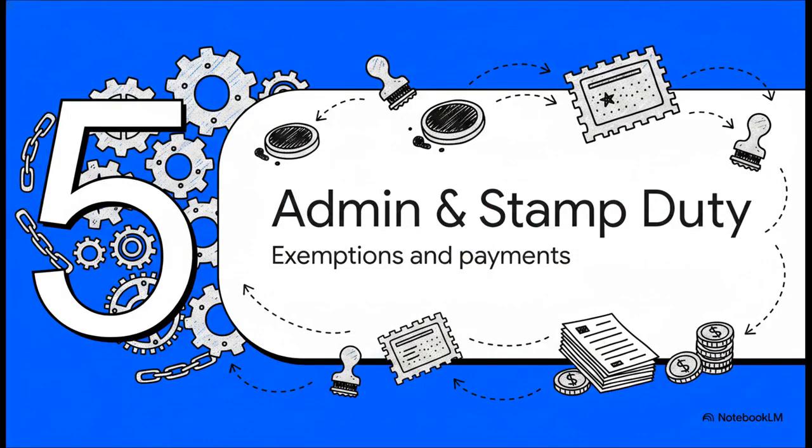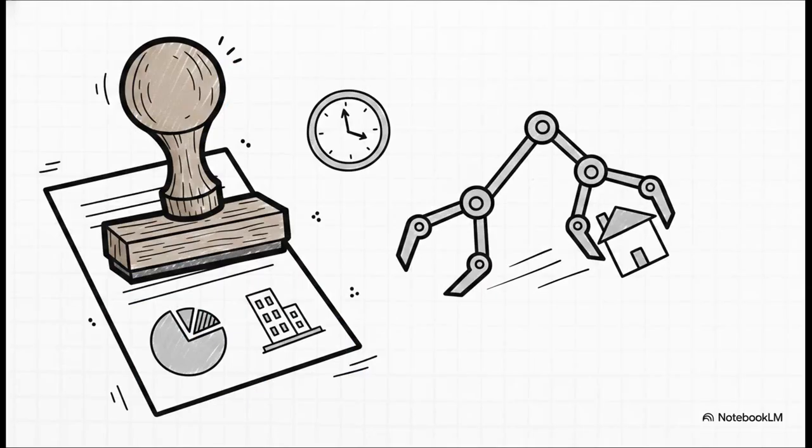Finally, Section 5, Administration and Stamp Duty. We are now moving into the final section of our syllabus, where we will cover the administrative machinery and stamp taxes. For a 75% group, there are actually very generous stamp duty exemptions. The transfer of shares and securities is completely exempt from stamp duty, and the transfer of land and buildings is exempt from stamp duty land tax. However, take note of this warning. There is a strict 3-year clawback rule. If the receiving company leaves the group within 3 years of that transfer, those reliefs are clawed back by HMRC.